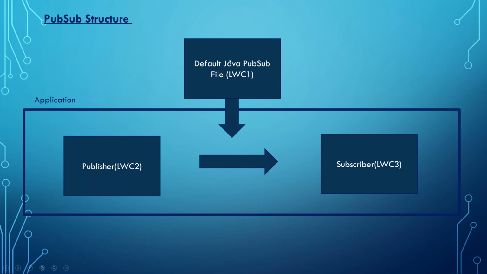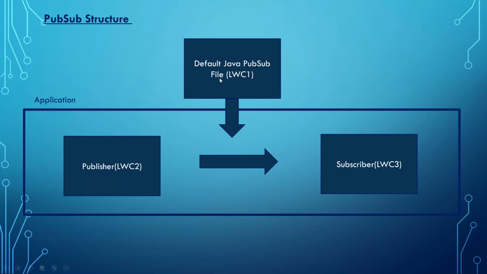Total 3 components are required to do this. We will create two components. The third component is copy paste. Every PubSub should have this default JavaScript PubSub component. I want to share an event from one component to another component. To do this, I need a junction, an intermediator, and that intermediator is called the default JavaScript PubSub standard program.